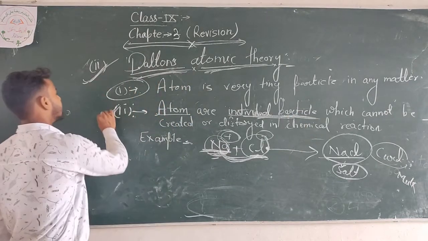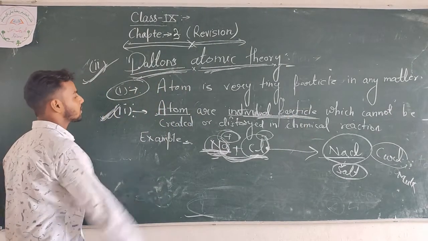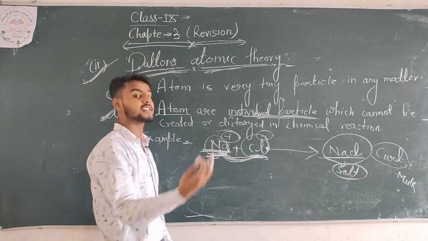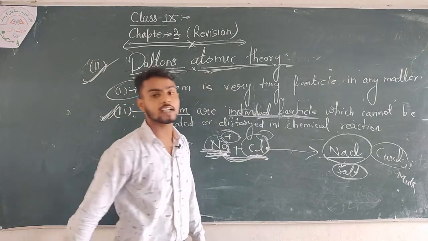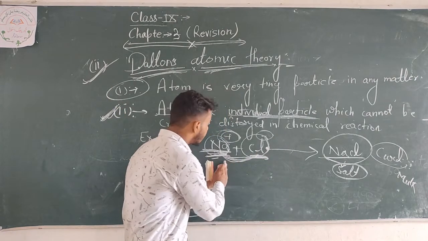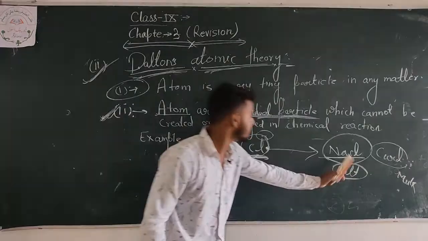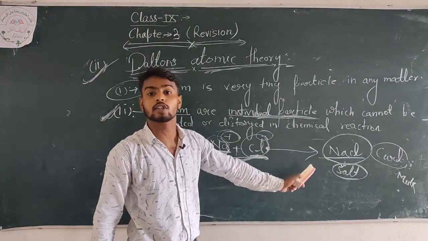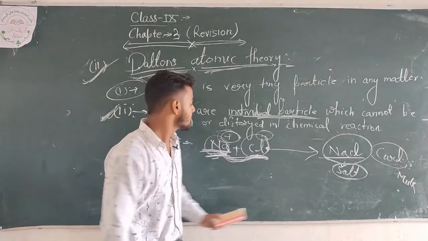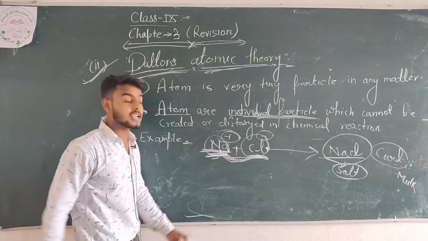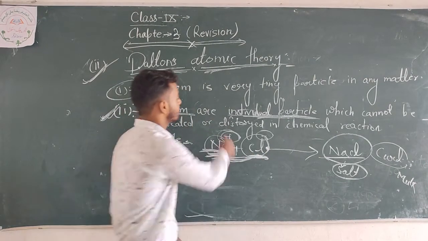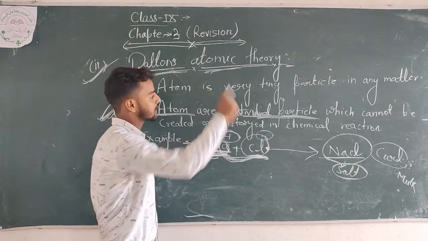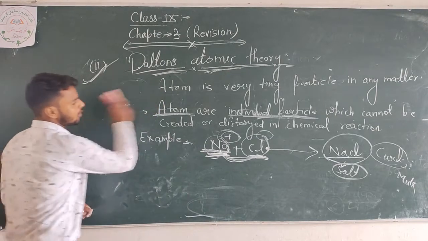That means Dalton's second atomic theory says that atoms are indivisible particles. The sodium particle always remains the same and the chlorine particle always remains the same, and in the reaction of sodium and chlorine the product, sodium chloride, always remains the same. It never changes, because the particles of sodium and chlorine never change. That is why atoms are indivisible. This is the second theory of Dalton's atomic theory.